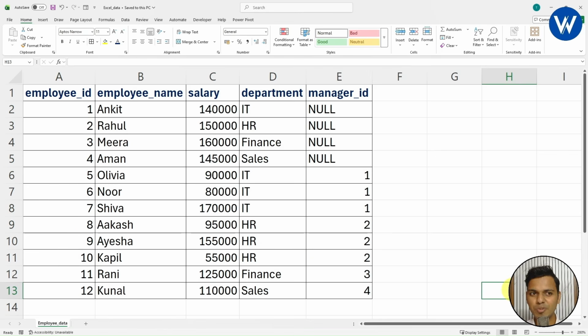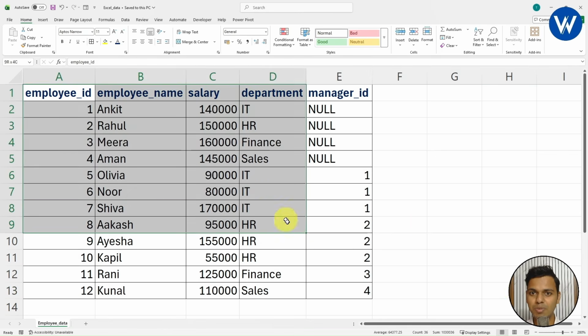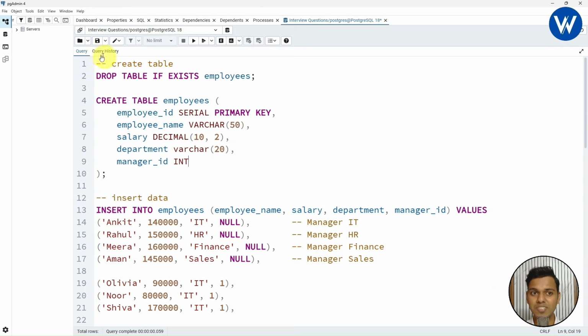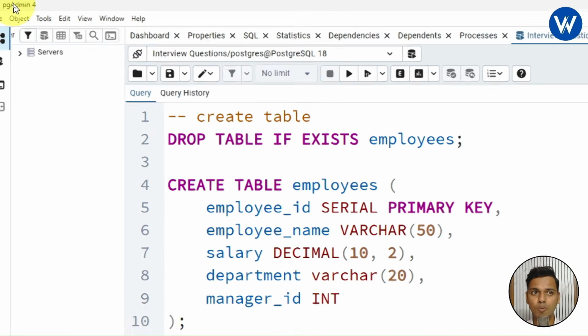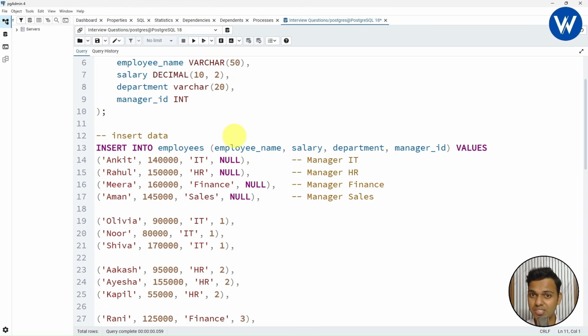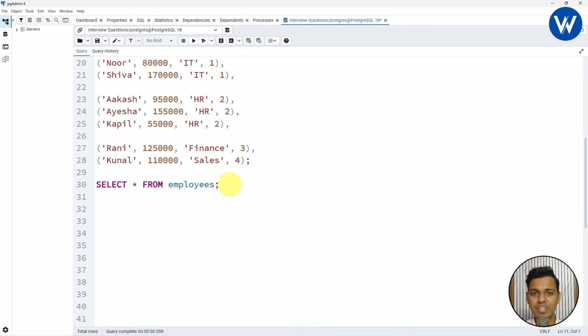Now what we're gonna do is, we will create one employee table inside PostgreSQL, and after creating the table, we will import the data. So friends, on the screen you can see I have opened the pgAdmin tool, which is the IDE tool of PostgreSQL. I think most of you already know, right? Now in order to create the table and insert the data, I have already written the query.